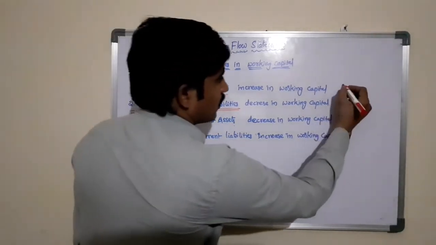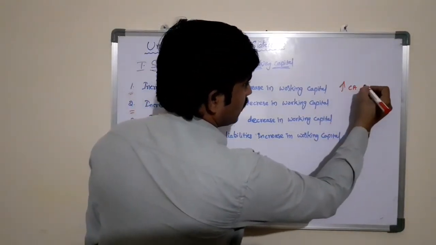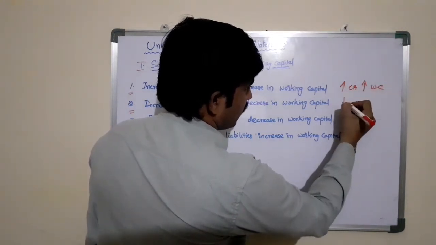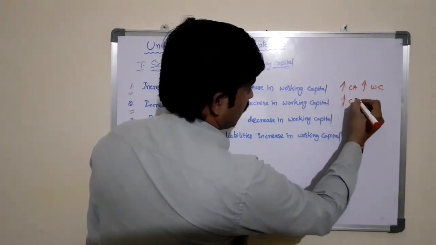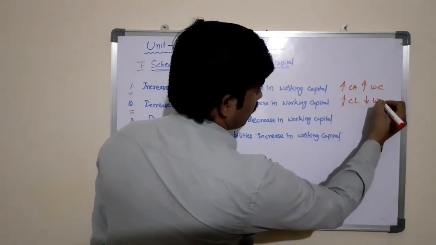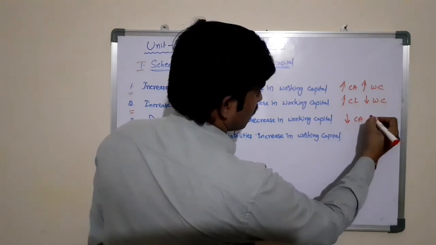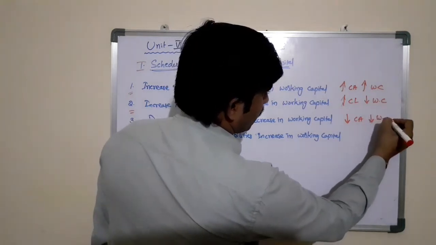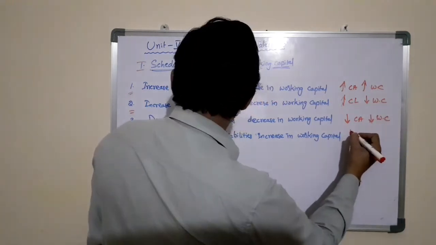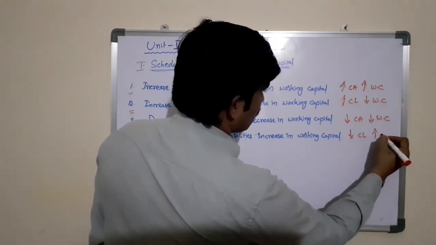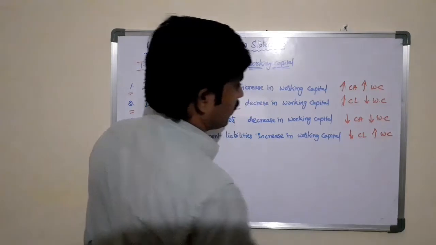That is, increase in current assets, increase in working capital; increase in current liabilities, decrease in working capital; decrease in current assets, decrease in working capital; decrease in current liabilities, increase in working capital.